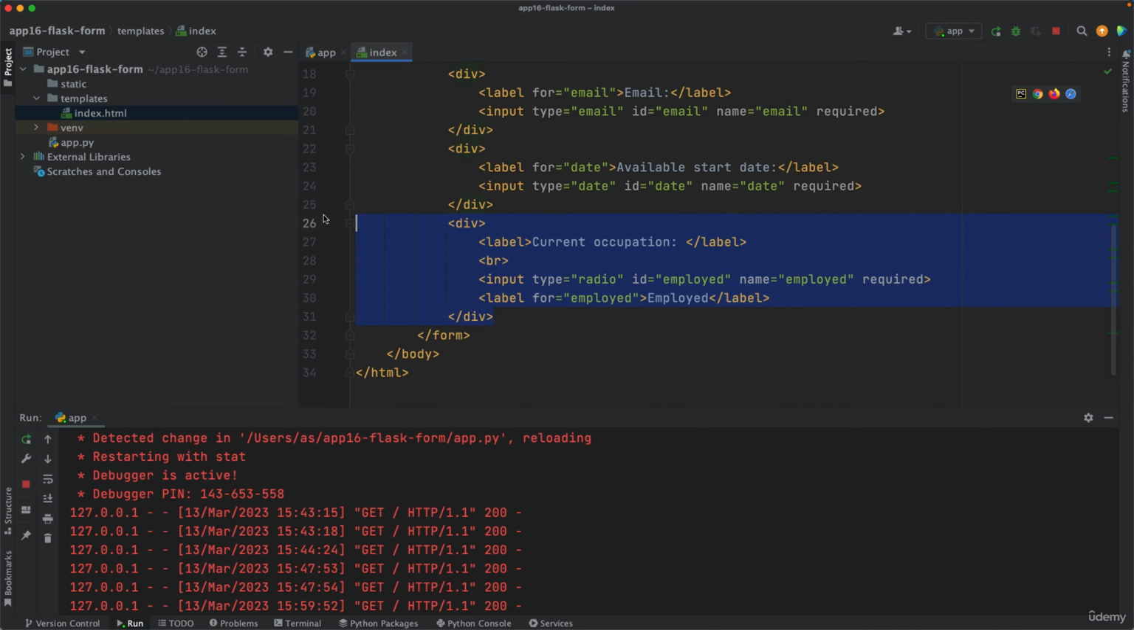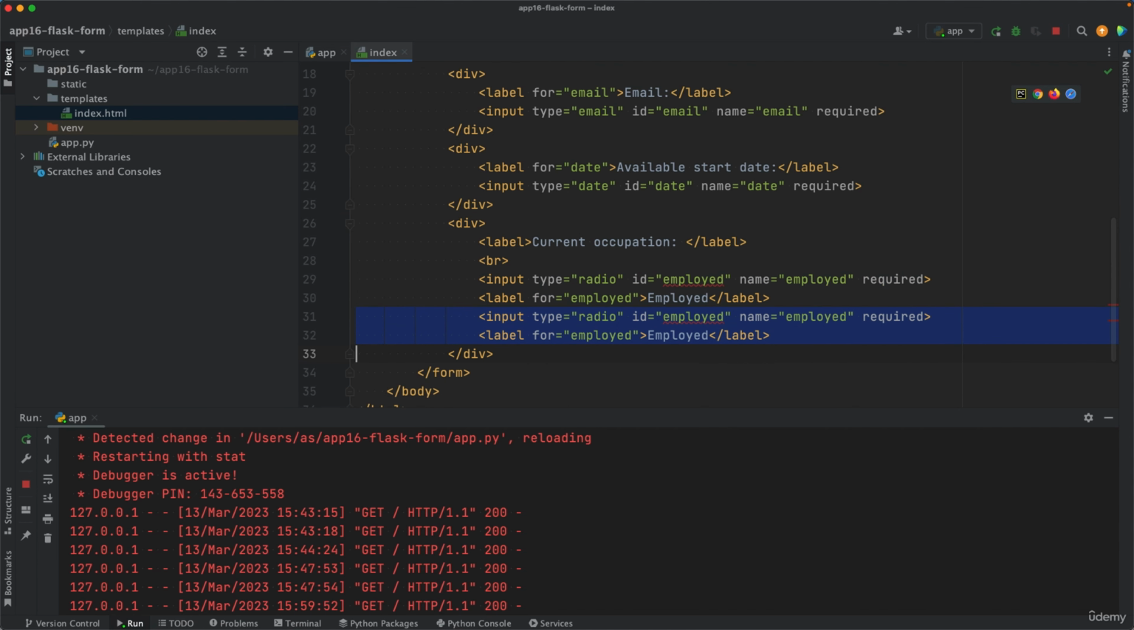So everything stays inside these div tags, right? So now I select input and label and I duplicate it. So again, this will be type radio, the ID. Let's add the other option. The first option was employed, the second option is unemployed. The current occupation of the applicant. For unemployed, and the label, the actual text that the user will see on the website will be unemployed as well, with an uppercase letter.